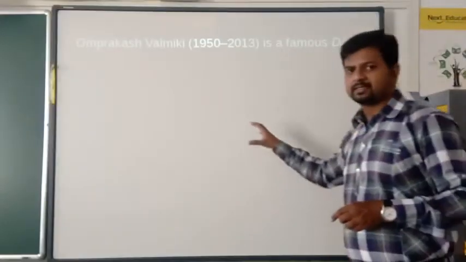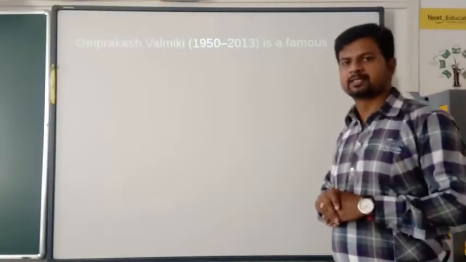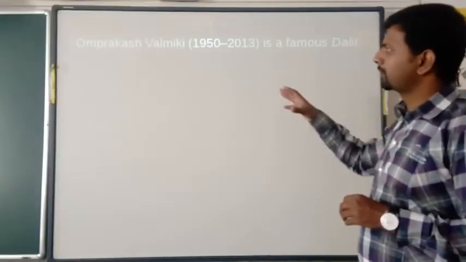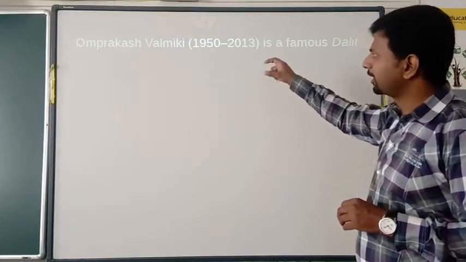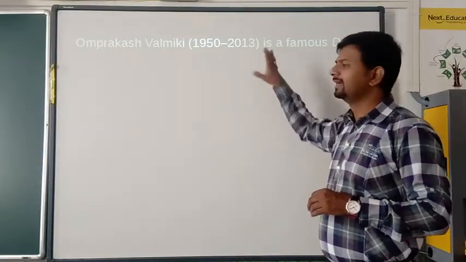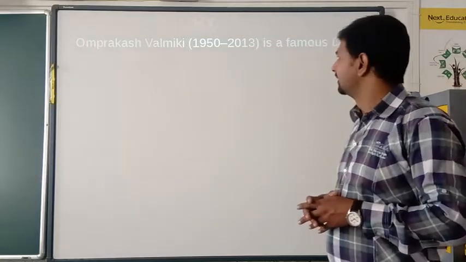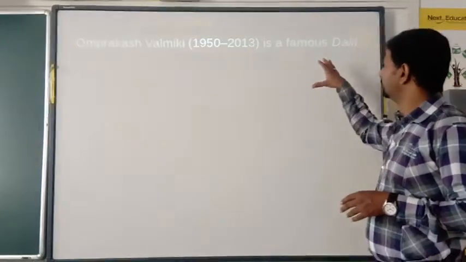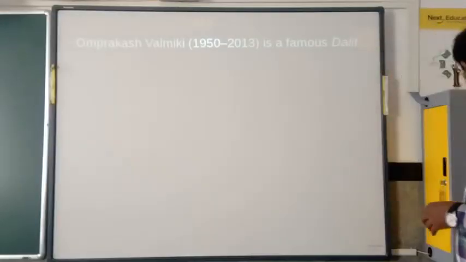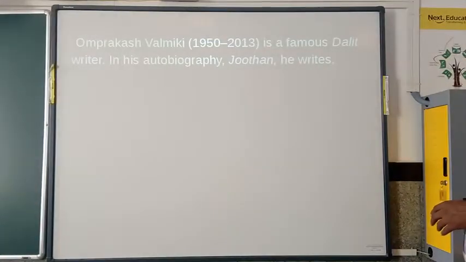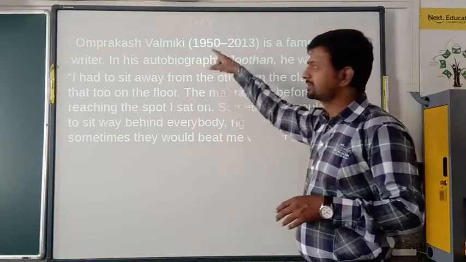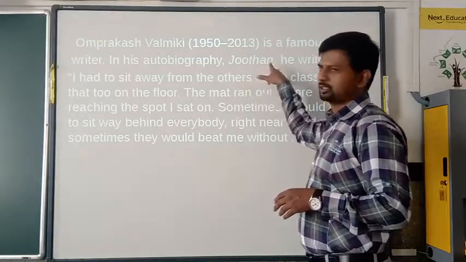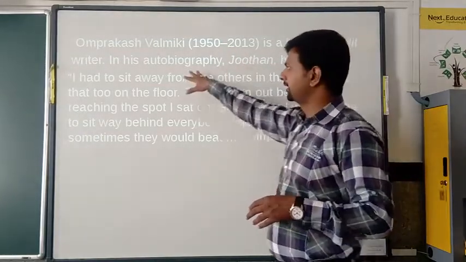Here is the first story we are going to discuss: Om Prakash Valmiki. He was born in 1950 and died in 2013. He is a famous Dalit writer. His autobiography is called Joothan.